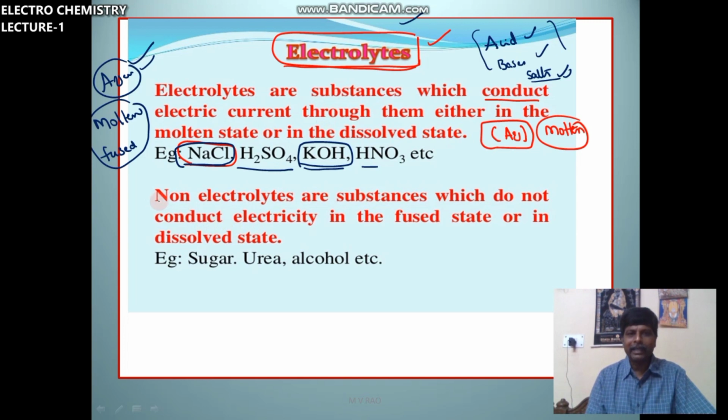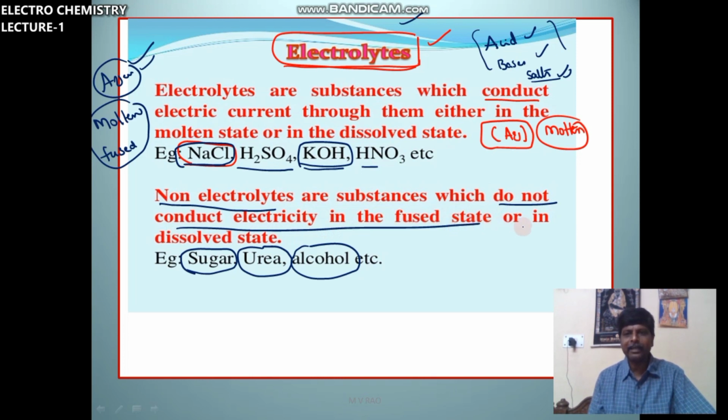There is another variety, non-electrolytes. These are also present in aqueous state. Aqueous sugar solution, aqueous urea solution, alcohol plus water, do not conduct electricity in the fused state or in dissolved state. These are called non-electrolytes.